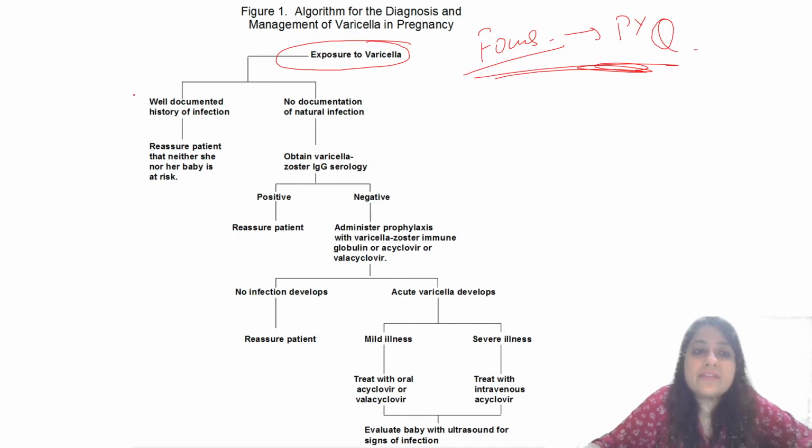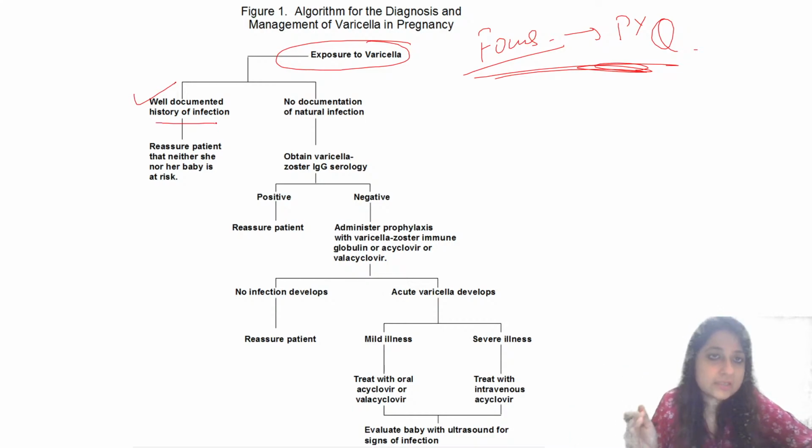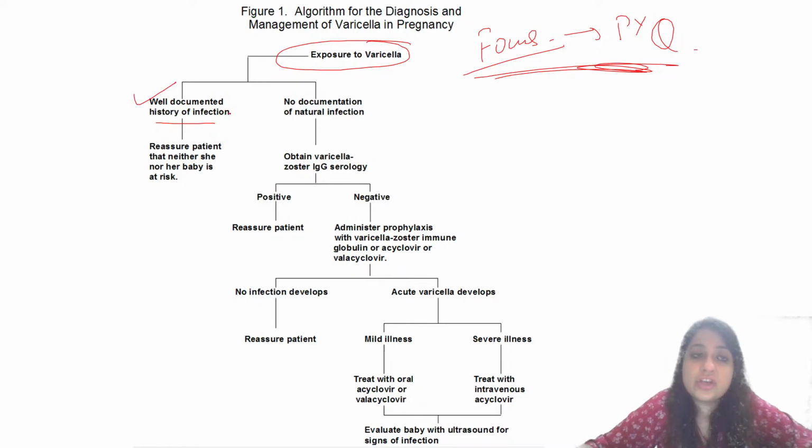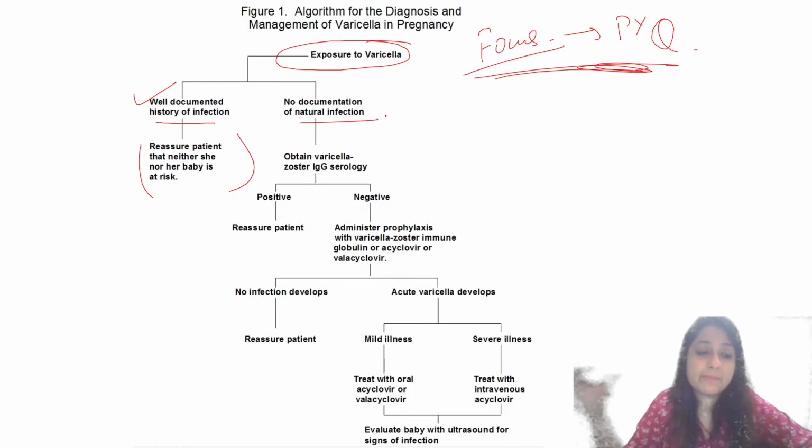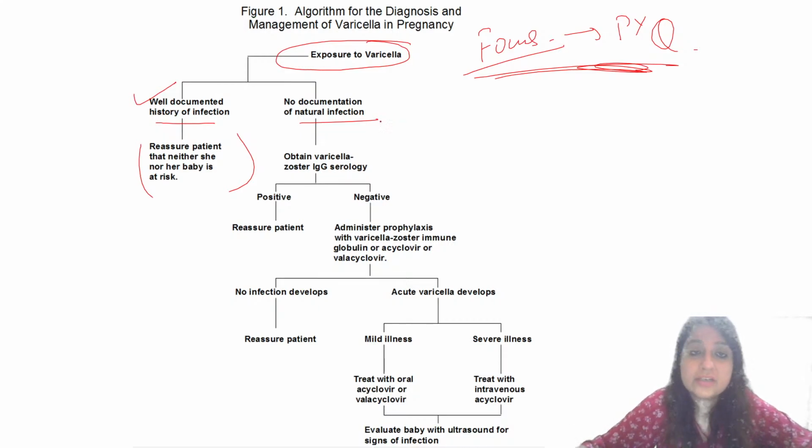If she remembers that she had been infected earlier, a well documented history of infection, reassure the patient that neither the baby nor the mother is at risk. But if she does not remember whether she had been infected with chickenpox earlier or not, there is no documentation of natural infection.